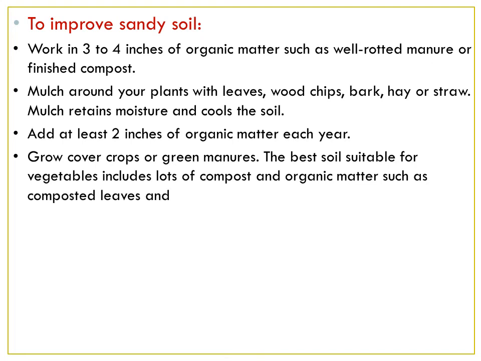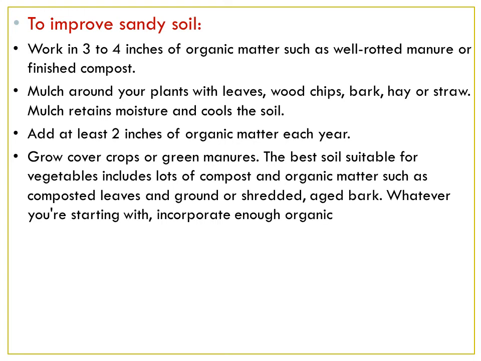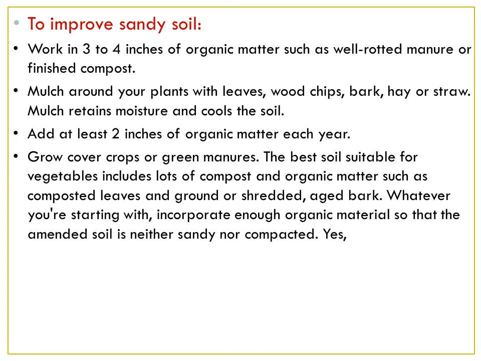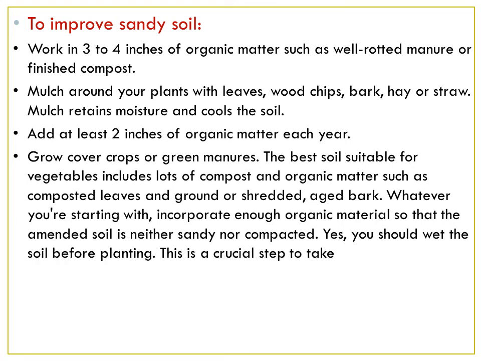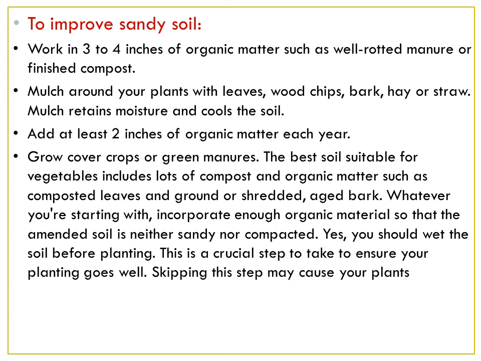The best soil suitable for vegetables includes a lot of compost, organic matter such as composted leaves and ground or shredded aged bark. Whatever you are starting with, you should incorporate enough organic material so that the amended soil is neither sandy nor compacted. Yes, you should wet the soil before planting.